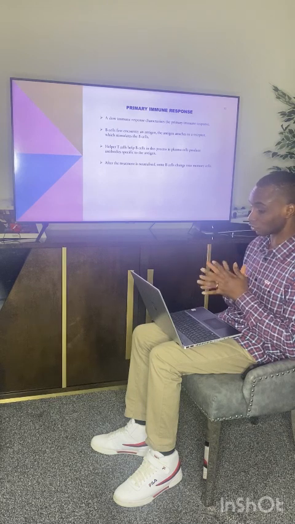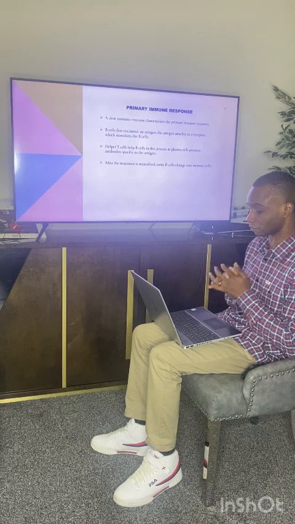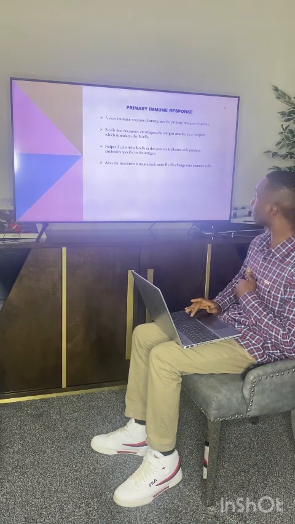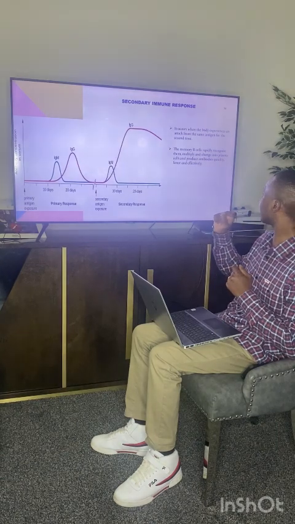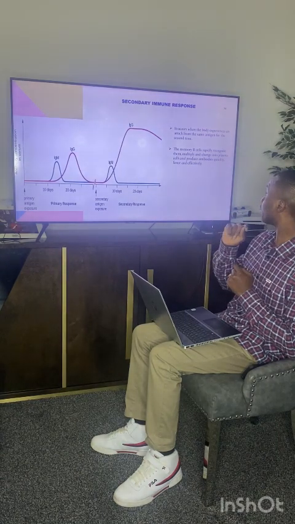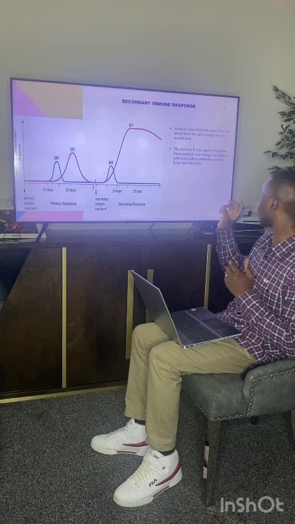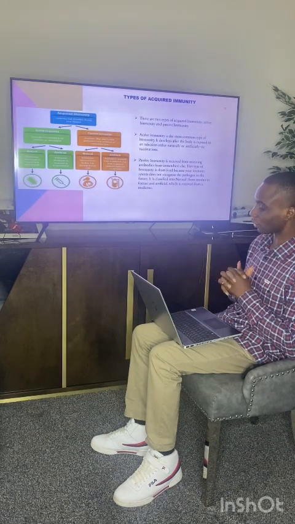The antigen attaches to a receptor which stimulates the B cells. Helper T cells help B cells in this process, as plasma cells produce antibodies specific to the antigen. After the threat is neutralized, the B cells change into memory cells. Secondary immune response occurs when the body experiences an attack from the same antigen for the second time. The memory B cells rapidly recognize them, multiply, and change into plasma cells and produce antibodies quicker, faster, and more effective.